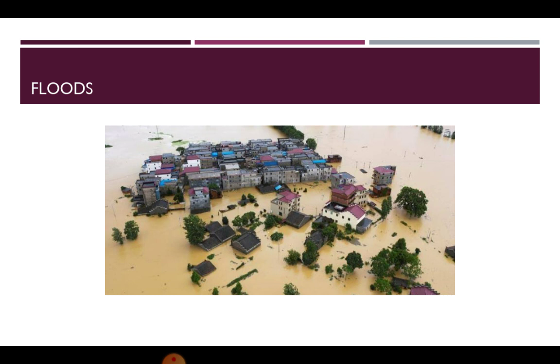However, we can control floods by planting more and more trees. The roots of trees absorb water and prevent flood water from spreading fast. To slow down the speed of water, special dams can also be built. An effective drainage system is required.